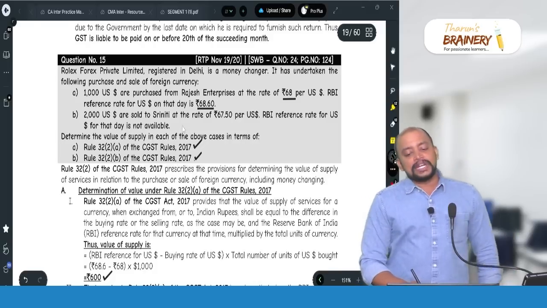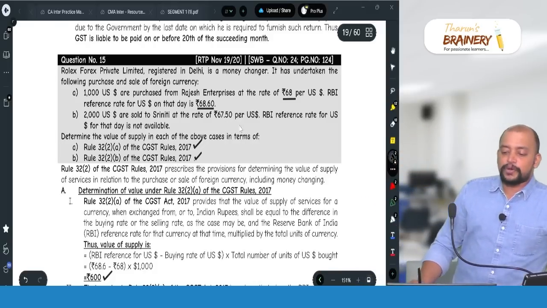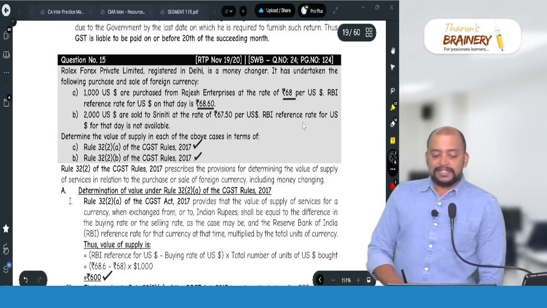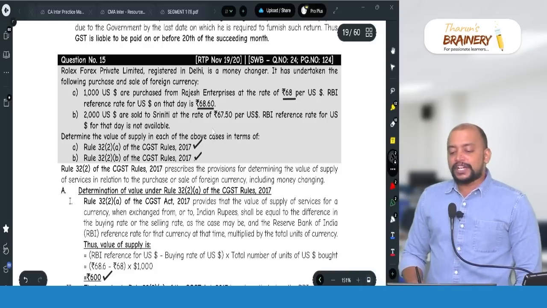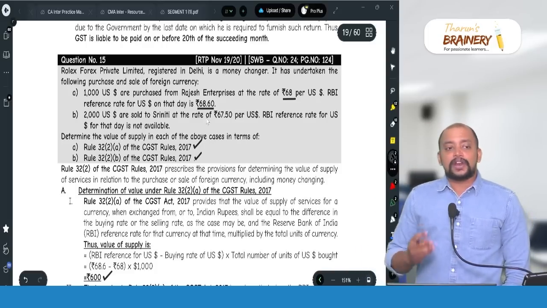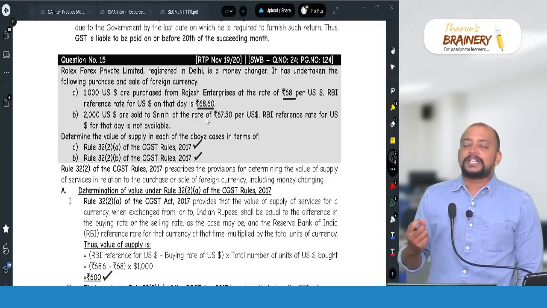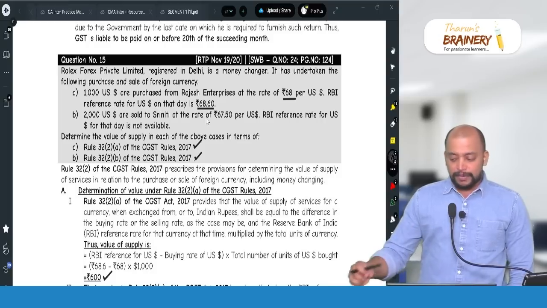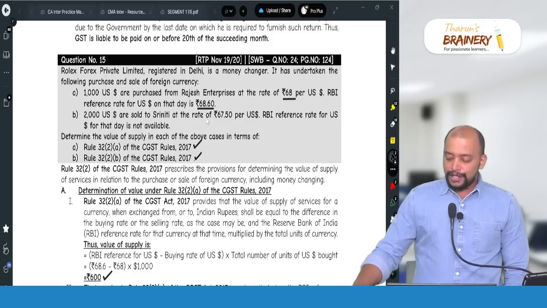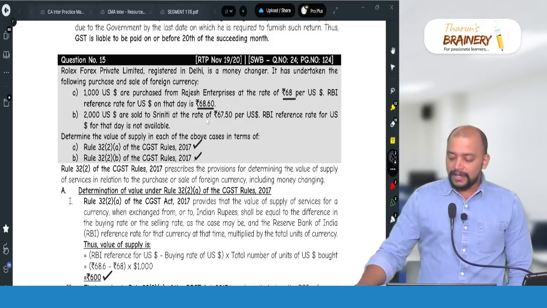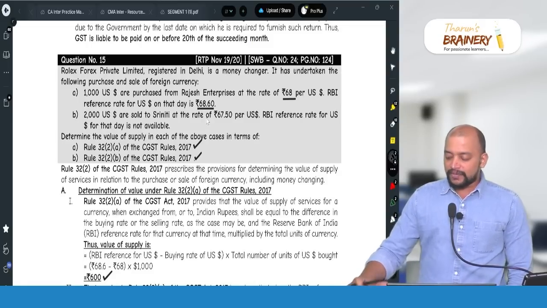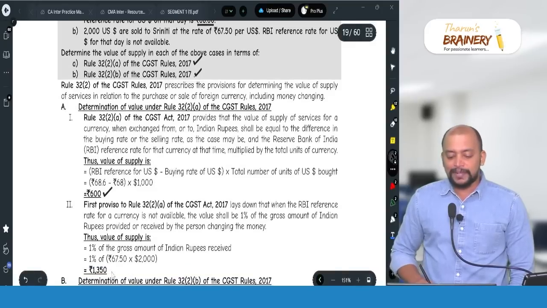$2,000 are sold to Srinidhi at the rate of 67.5 per dollar. RBI reference rate is not available. As per 32(2)(a), we need to take the gross amount in Indian rupees and multiply with 1%. So the gross amount in Indian rupees is 2000 into 67.5 into 1%. So that will be 1350 will be taken.